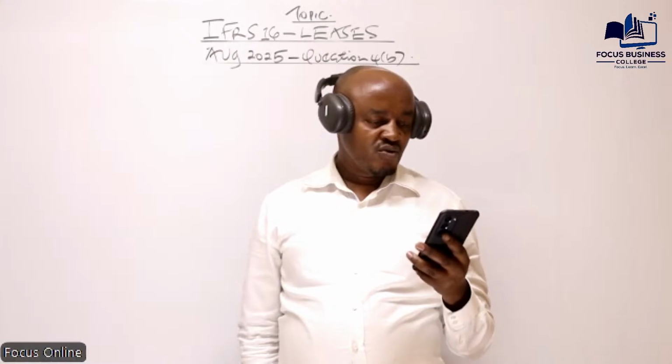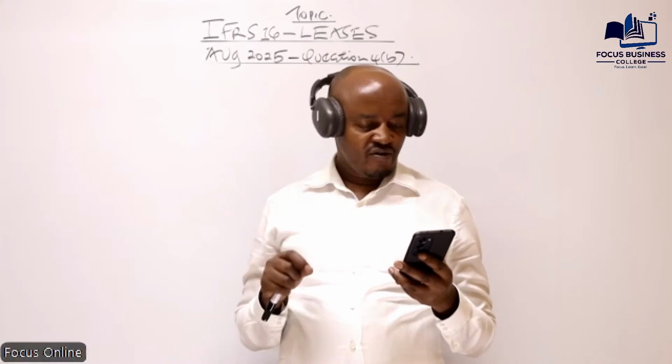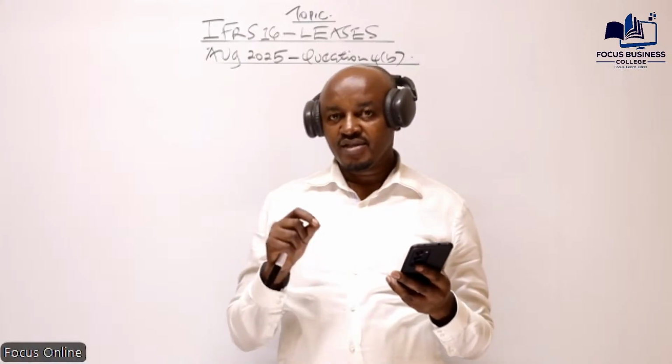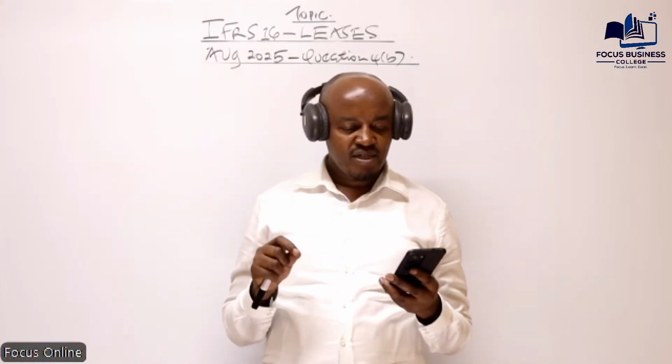So there is some information given in that sentence which will help us in knowing that from the owner's point of view, from Pabana Limited's point of view, this is a finance lease, simply because we are told Mambo Limited is responsible for ensuring and maintaining the asset. So from the owner's point of view, this is a finance lease.